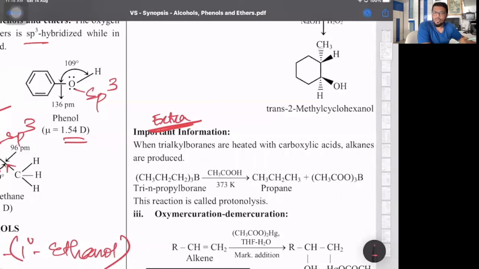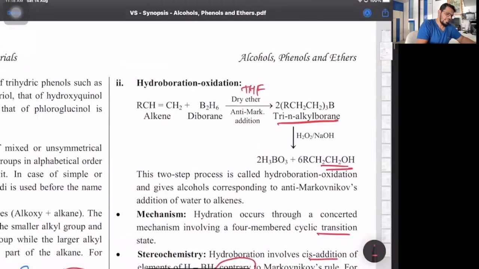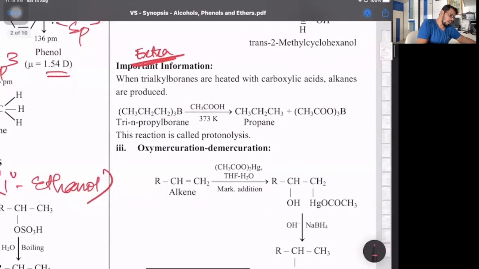When the tri-n-alkyl borane, that is what you got in the first step of hydroboration oxidation, is heated with carboxylic acids, alkanes are produced.